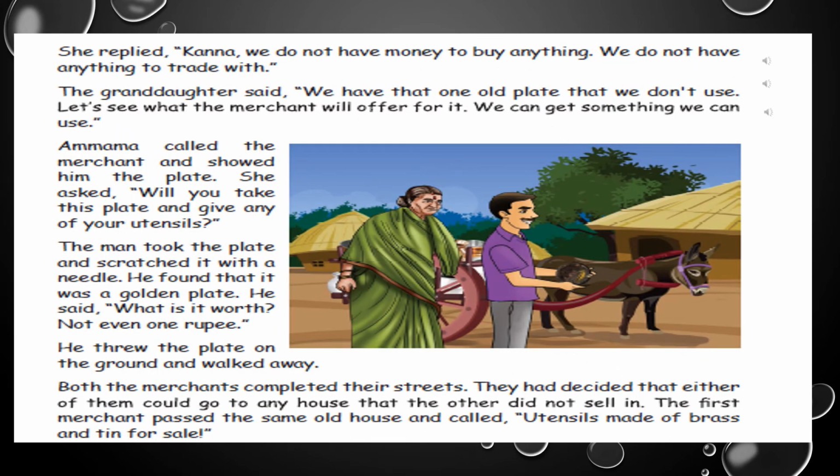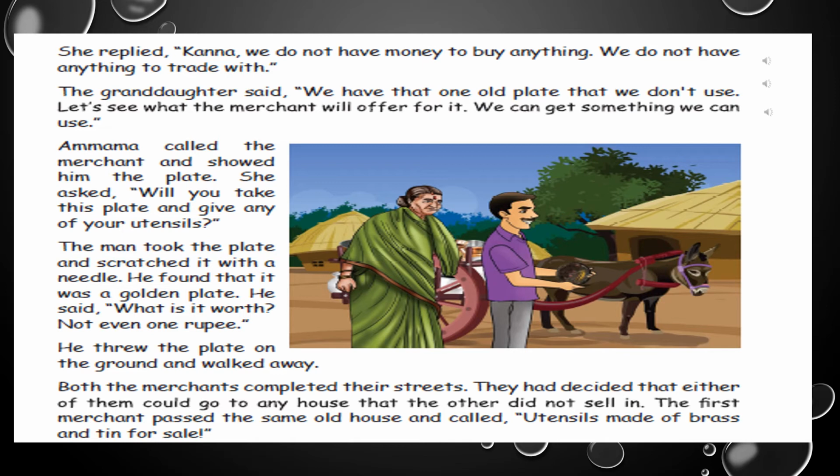Let's continue reading. She replied, Kanna, we don't have any money to buy anything. We do not have anything to trade with. Granddaughter said, we have that one old plate that we don't use. Let's see what the merchant will offer for it. We can go and get something we can use, Grandma. Ammamma called the merchant and showed him the plate. She asked, will you take this plate and give any of your utensils?